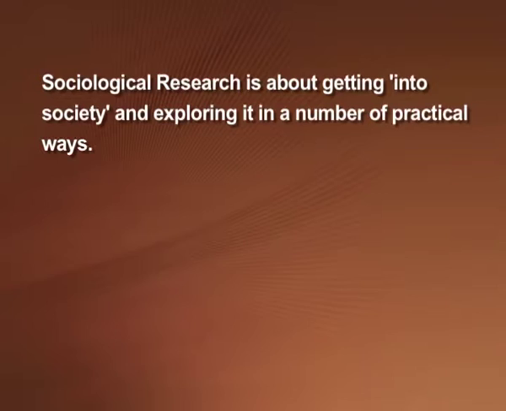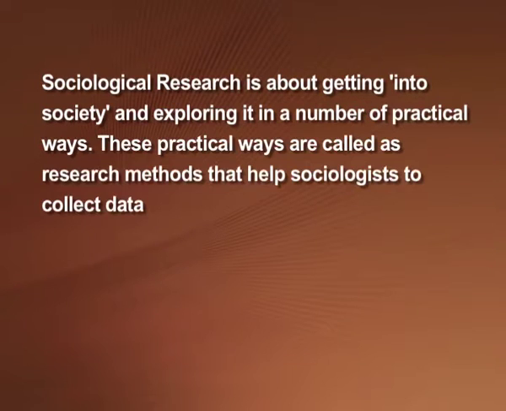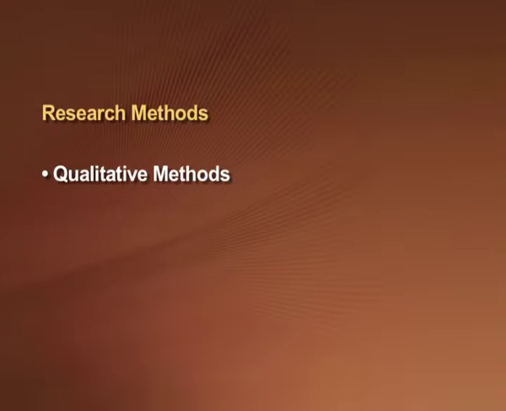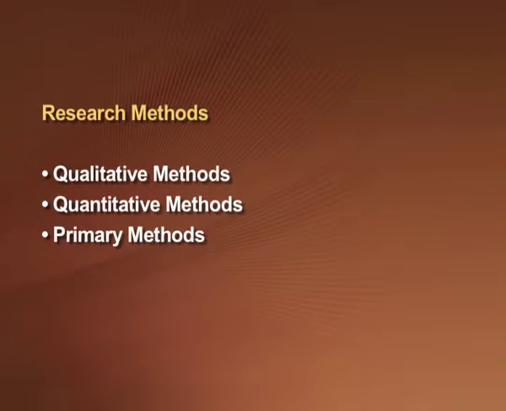Sociological research is about getting into society and exploring it in a number of practical ways. These practical ways are called research methods, which help sociologists to collect data. What is data? Data refers to the information a researcher collects by using various research methods. Research methods are mainly divided into qualitative and quantitative methods, primary and secondary methods, and we also use them in combination, and these are called mixed methods.